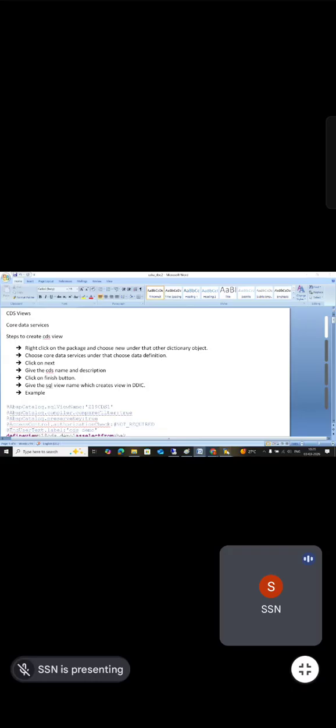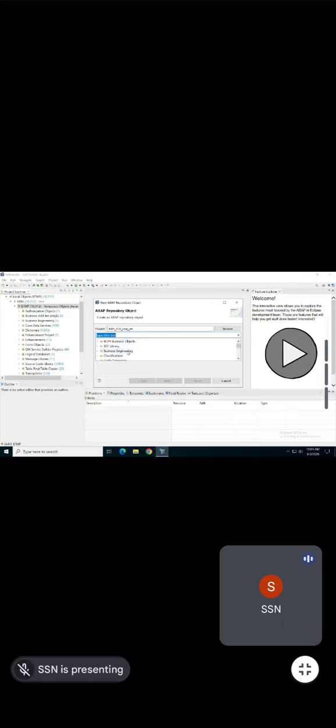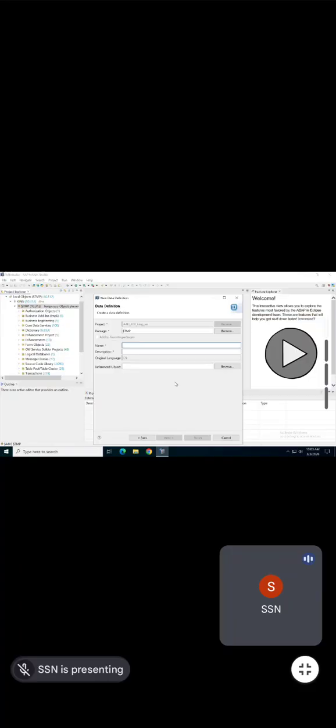So I'll show you what all the steps are here. Just right-click on the package. Then you need to choose Other ABAP Repository Object, and then go down. There is Core Data Services. You can see here Core Data Services. Expand it. In that, choose Data Definition and then Next. So now you need to give Z. So 22 was right. So demo 1.